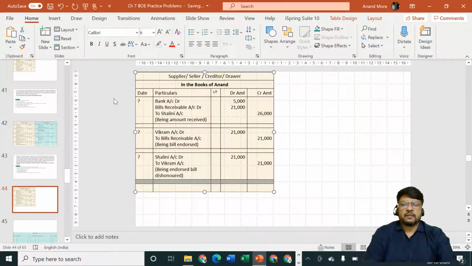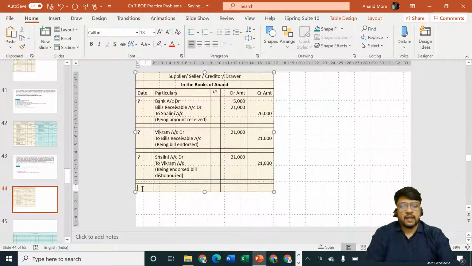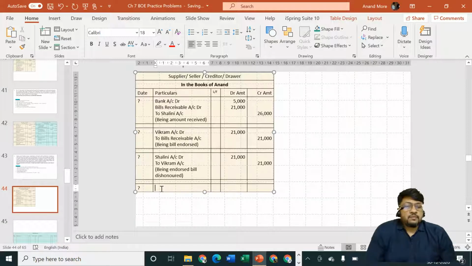But Vikram has not kept quiet. Vikram also went to the Notary Public and paid noting charges of rupees 280. So obviously Vikram is going to specify that he did not have any hobby of going to the Notary Public and making payment. This is not money paid because of my hobby, laziness, or likes and dislikes. This is the money I am paying because Shalini has dishonored the bill.